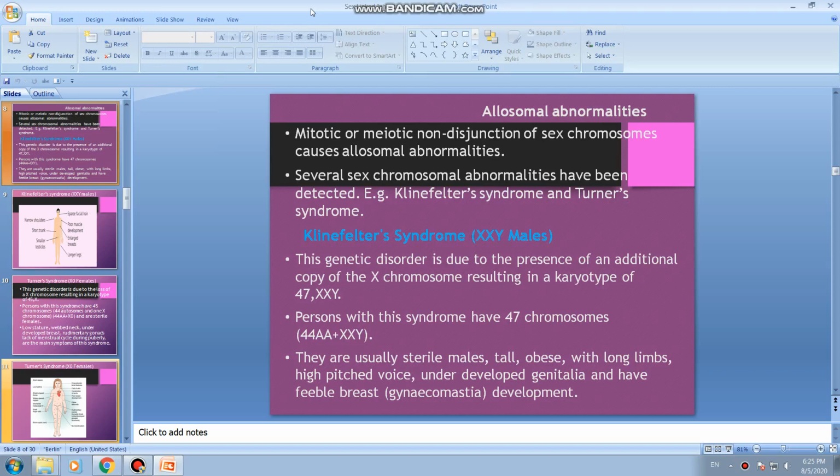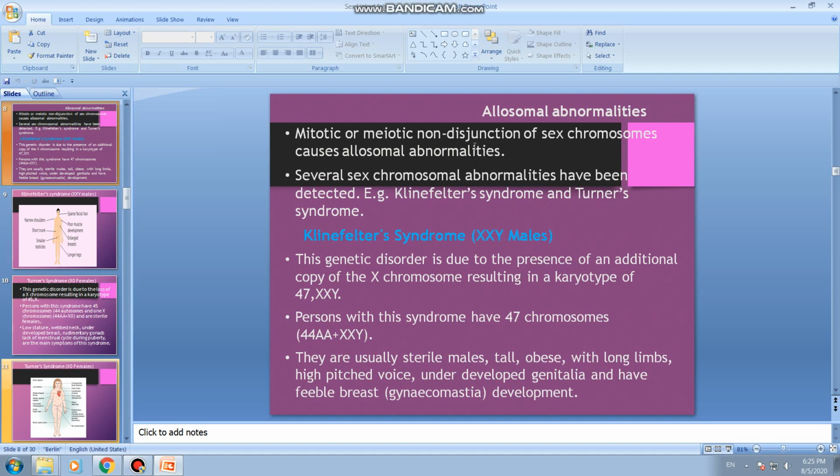We'll discuss now about allosomal abnormalities. Earlier we discussed autosomal abnormalities, that is the abnormalities of the chromosomes which are present in the somatic cells, but here it refers to abnormalities of the sex chromosomes, okay? The chromosomes which are present in the gametes. So mitotic or meiotic non-disjunction of sex chromosomes causes allosomal abnormalities.